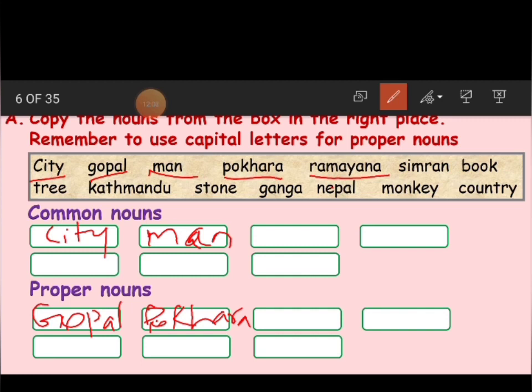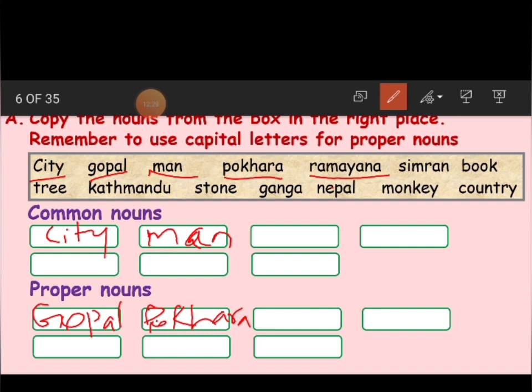Ramayana. What is it? Is it a name or not? Yes, this is the name of a book. What did we say in nouns? Not only person, animal, place, even things also come under nouns.